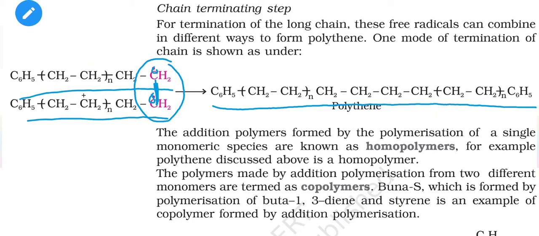And if we have more than one different type of monomeric molecules combined with each other, then they are called copolymers. Some examples are mentioned here. As we can see, Buna-S is a formation of two different types of monomers, buta-1,3-diene and styrene. That's why it is called a copolymer, and it is obtained by addition polymerization. The main thing to note here is that in addition polymerization, nothing will be removed from the reactant molecules. All of the molecules will combine with each other.